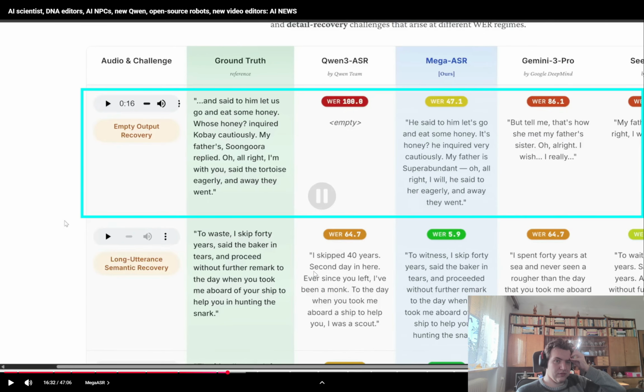So a super noisy environment, you can barely hear what the woman says, and that's the challenge of these audio clips. It's really hard to get traditional transcription models like Gemini 3 Pro or Qwen 3 ASR to transcribe this. The error rate of both of these are huge, but Mega ASR is actually able to get most of this correct. Here's another example.